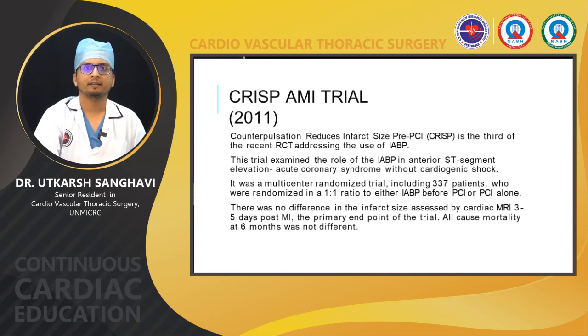It was a multi-center randomized trial which included 337 patients randomized in a 1:1 ratio to either IABP before PCI or PCI alone. This study showed no difference in infarct size assessed by cardiac MRI 3 to 5 days post MI, which was the primary endpoint of the trial. All-cause mortality at 6 months was also non-significant.